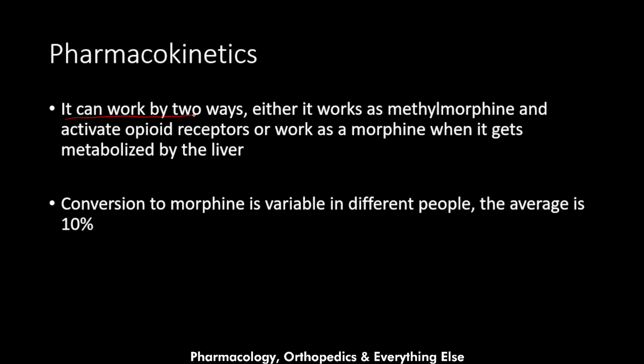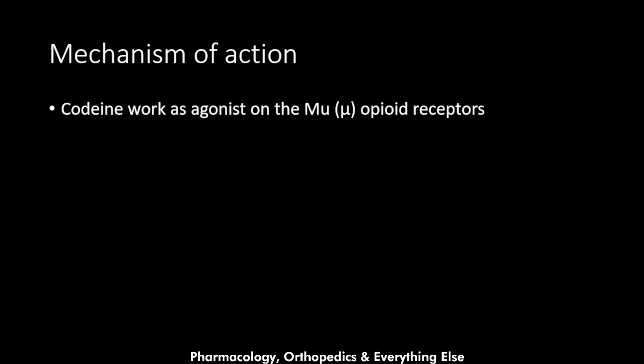So it can work in two ways. Either it works as methylmorphine and activates the opioid receptor, or it works as morphine when it gets metabolized by the liver. Conversion to morphine is variable in different people, but the average is around 10%. Regarding the mechanism of action, codeine works as an agonist, as we mentioned earlier, on the mu opioid receptors, and when it gets converted to morphine, you know that morphine works on all the other opioid receptors too.